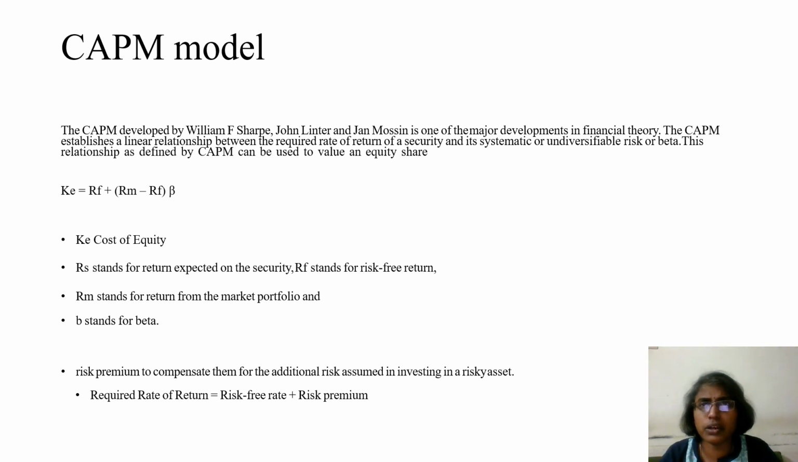This equation, Ke equals Rf plus (Rm minus Rf) into beta, gives a linear relationship between the risk-free return, the market return, and the beta of a particular security. The risk premium compensates investors for the additional risk assumed in investing in a risky asset. That is, the required rate of return equals the risk-free rate plus the risk premium. That is what the investors or companies expect from investments. That is the CAPM model.